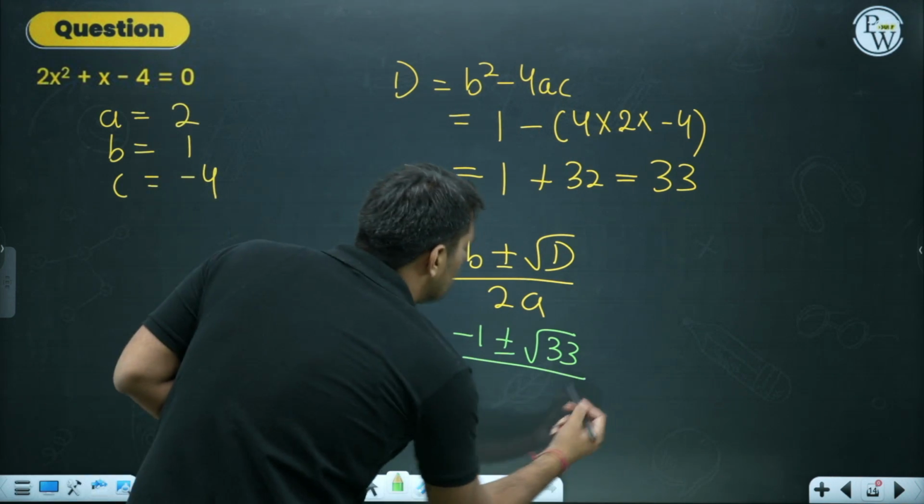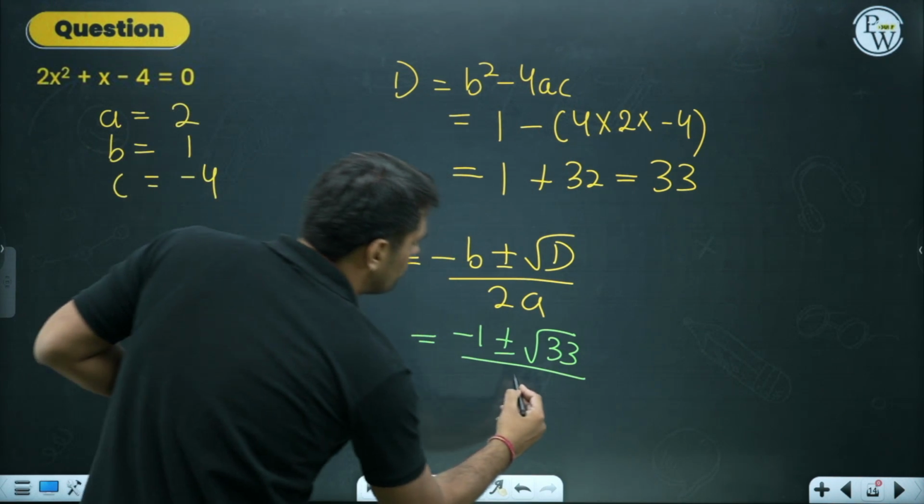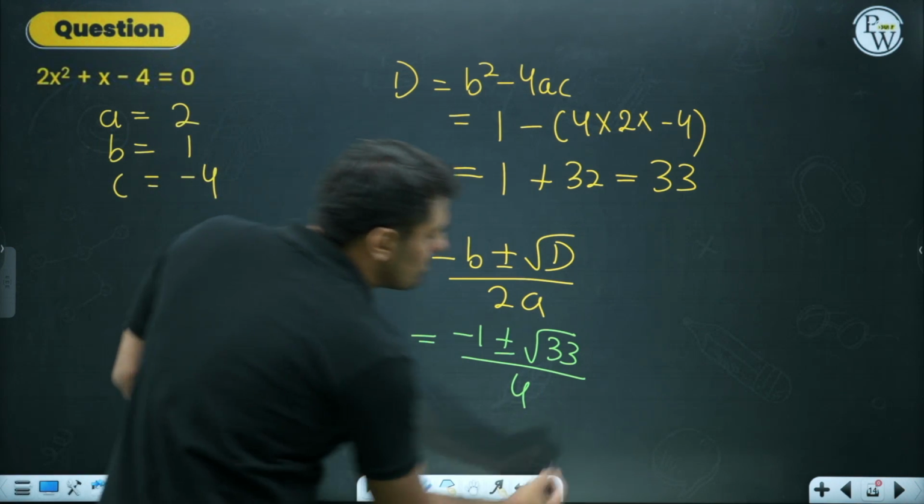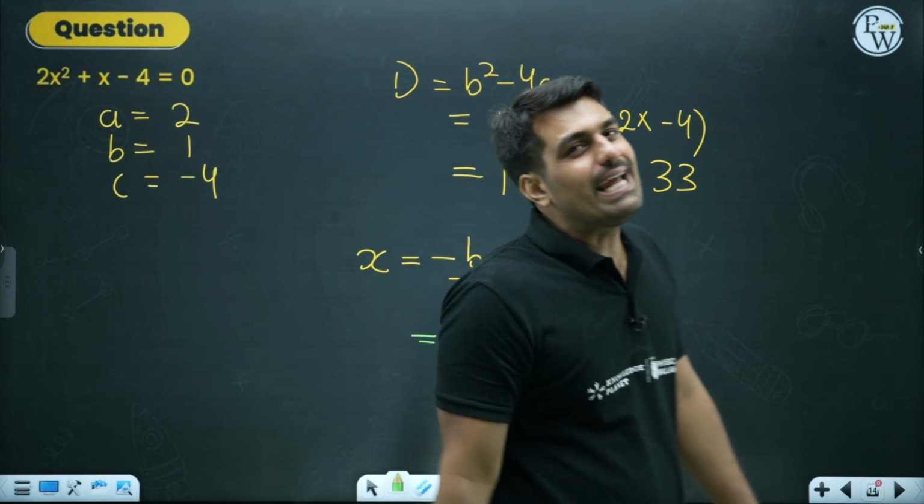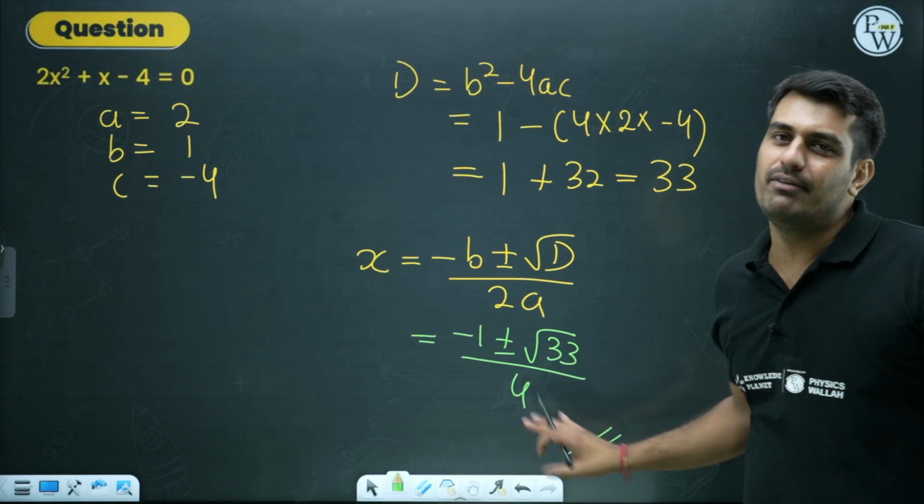In the denominator, 2 into A, 2 into 2, that is 4. This is our final answer. I'll not write it any further because I cannot see any scope of further simplification over here.